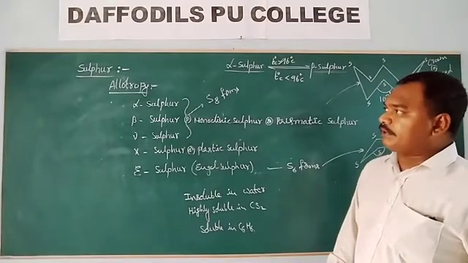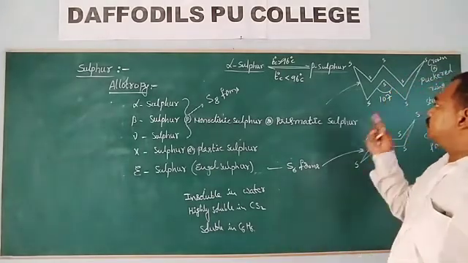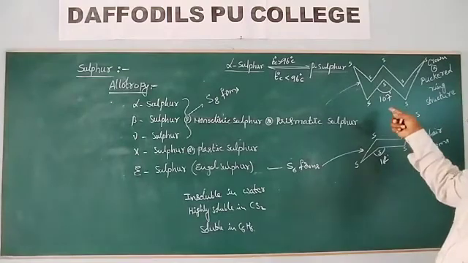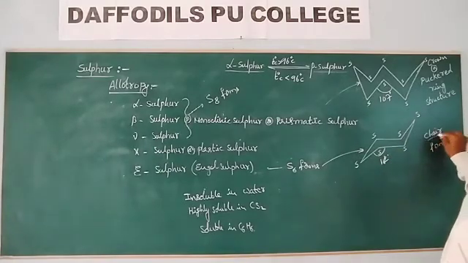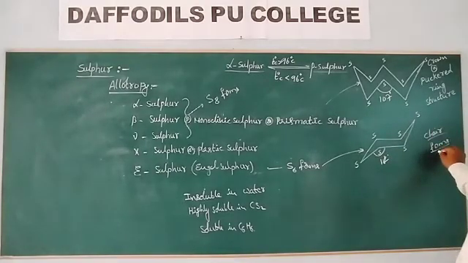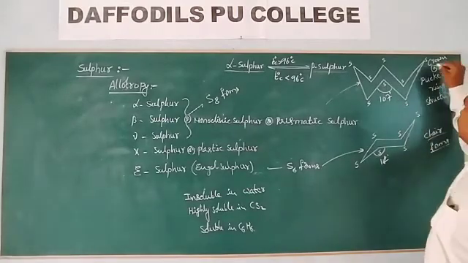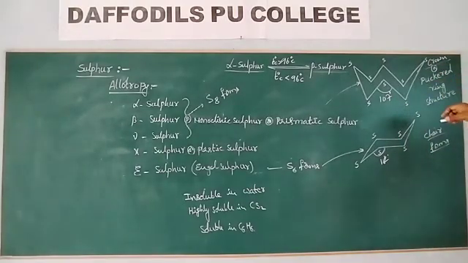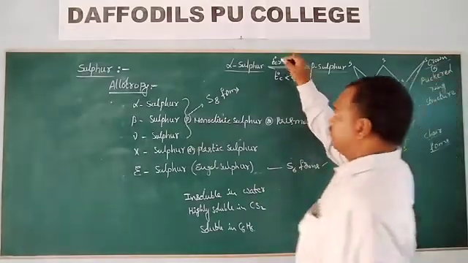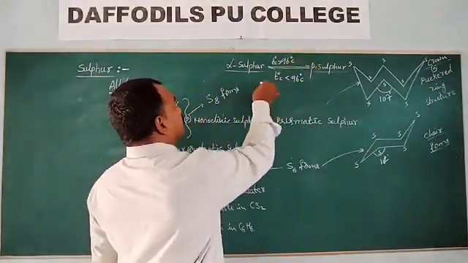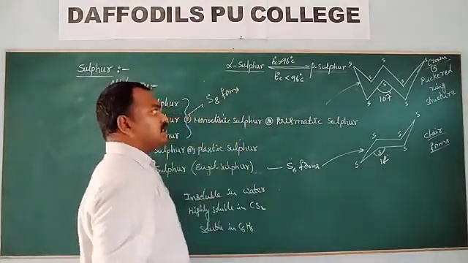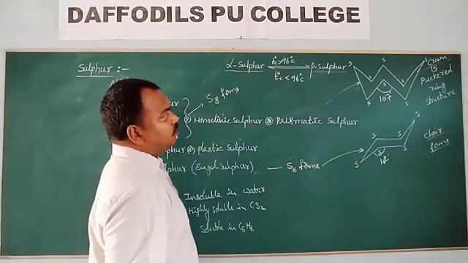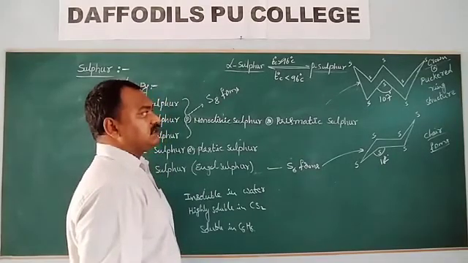So these are the allotropic forms of sulfur. Alpha, beta, gamma sulfurs are in crown shape, and angel sulfur is in chain form. When alpha sulfur is heated above 96 degrees centigrade and cooled, you get beta sulfur.